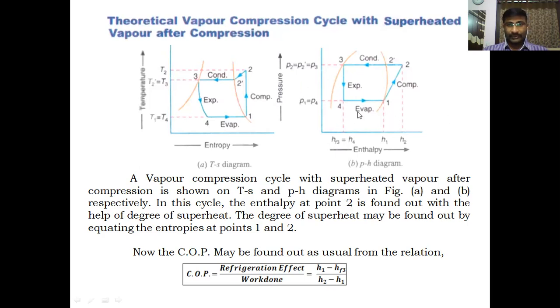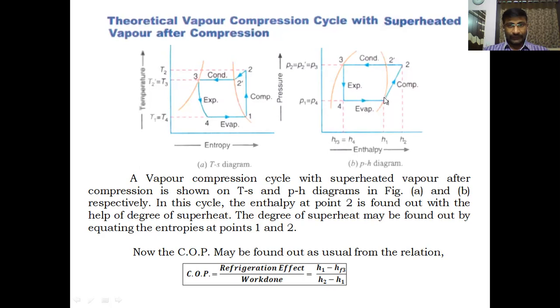The same cycle is represented on the p-h diagram. 1 to 2 is the compression, an inclined line on the p-h diagram, isentropic compression. 2 to 2 dash is constant pressure heat rejection in the form of sensible heat. And 2 dash to 3 is the heat rejection in the form of latent heat. 3 to 4 is the isenthalpic process, constant enthalpy, h3 or hf3 equal to h4. During this process, no heat and work interaction takes place. Only the pressure decreases.